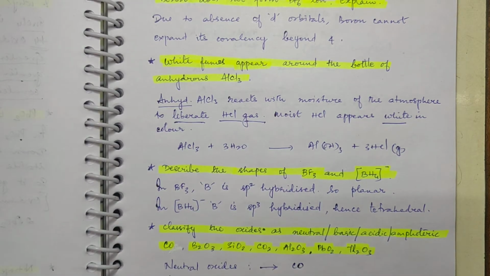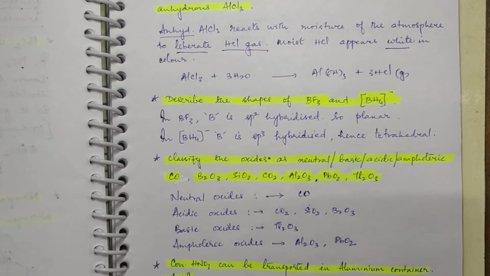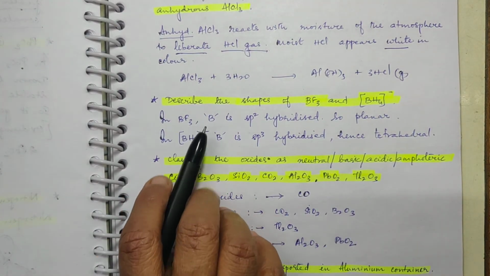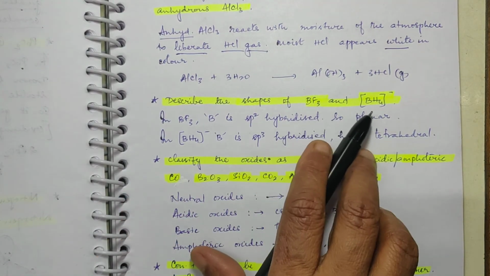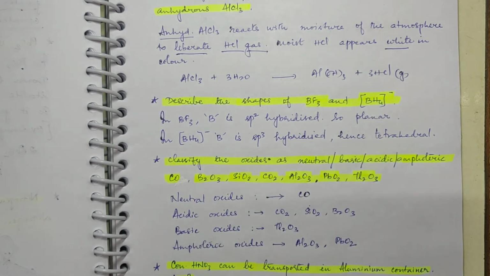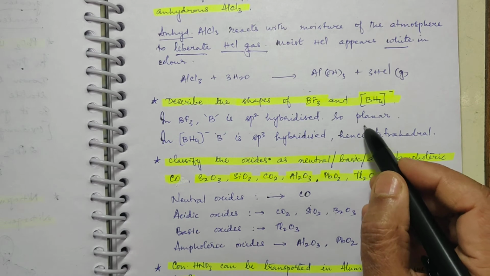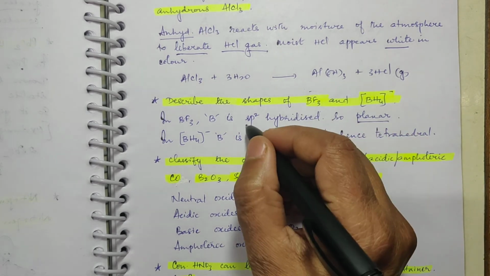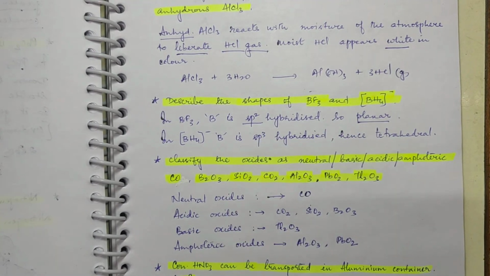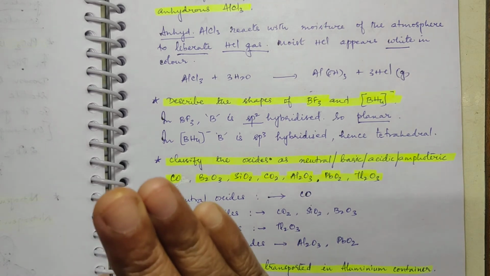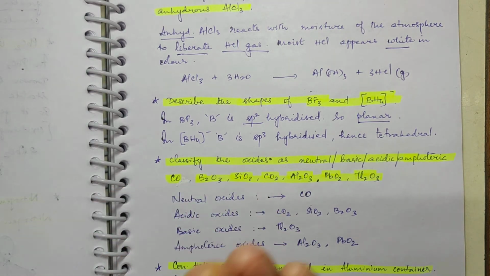Right? Okay. Now let's come to the next one. Describe the shapes of BF3 and BH4 negative. In BF3 it is planar because the central boron is sp2 hybridized. It is surrounded by 3 atoms, so the state of hybridization is sp2.